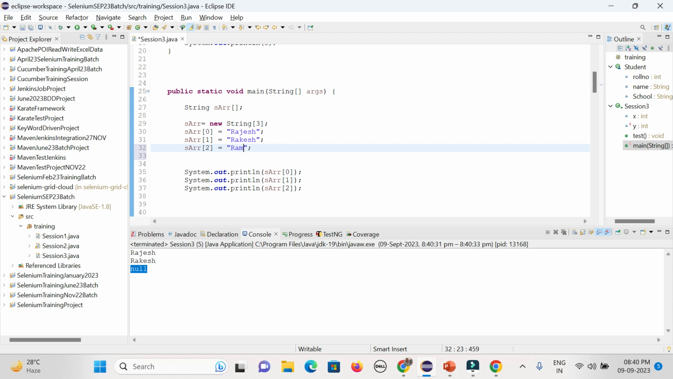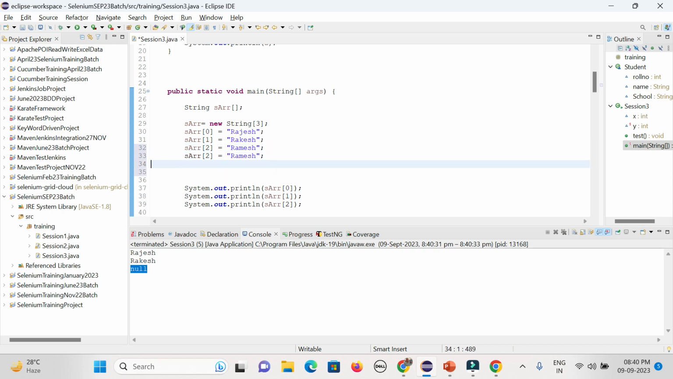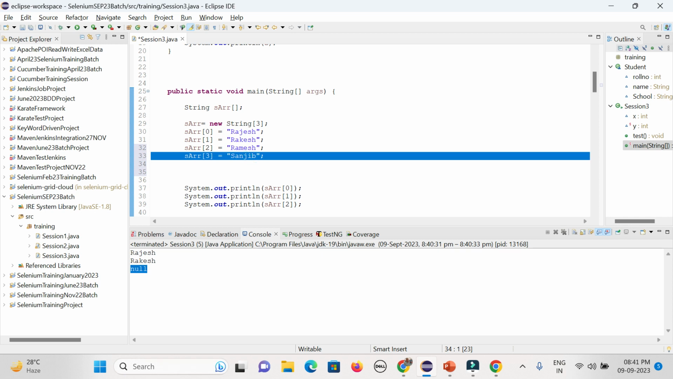Ramesh. Now if you want to define more values here, say Sanjeev, okay, that is fine, not a problem. Because this is called a runtime error. During compilation time, when you are saving the code, it will not throw the error because syntax-wise there is no error.